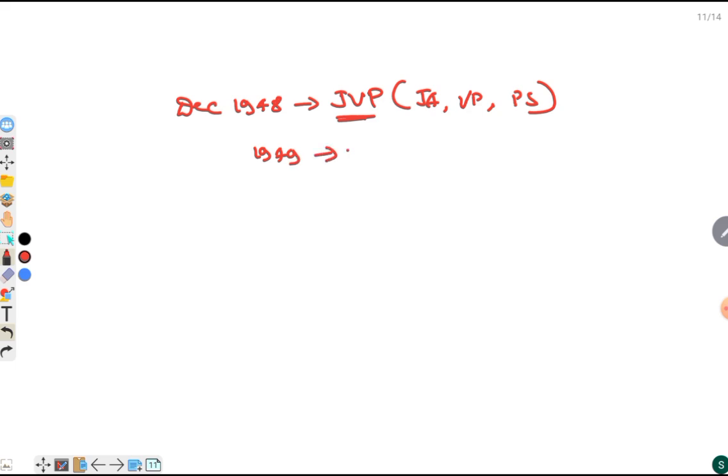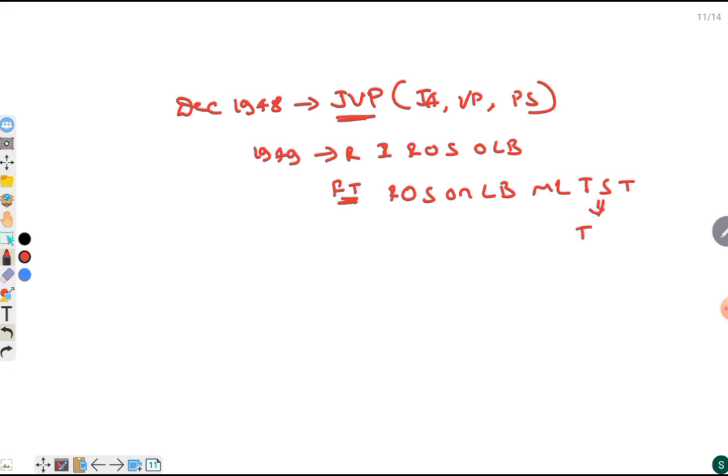This committee rejected the idea of reorganization of states on linguistic basis, as it felt that this might lead to secessionist tendency. That is, today they demand states on linguistic basis, tomorrow they can demand states on separate lines. Hence there was a fear among this committee that there may exist secessionist tendency.